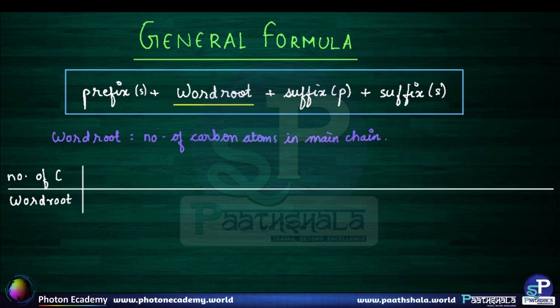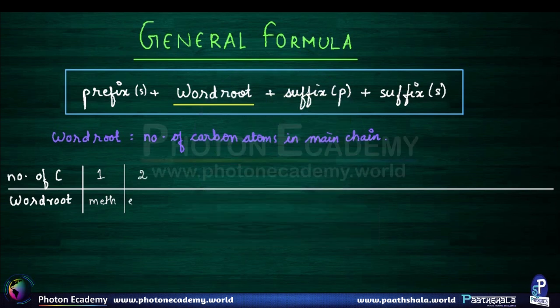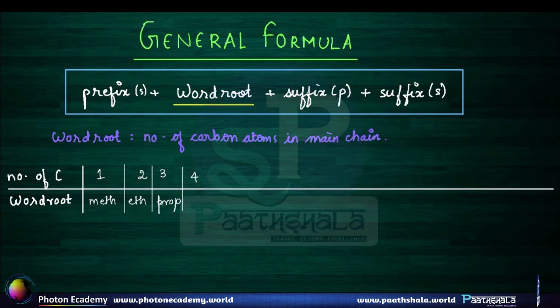Okay. So if the number of carbon atoms is 1, the word root is meth. If it is 2, the word root is eth. If it is 3, the word root is prop. You need to memorize all of these words. It's very important to name your organic molecules. If the number of atoms is 4, the word root is but.